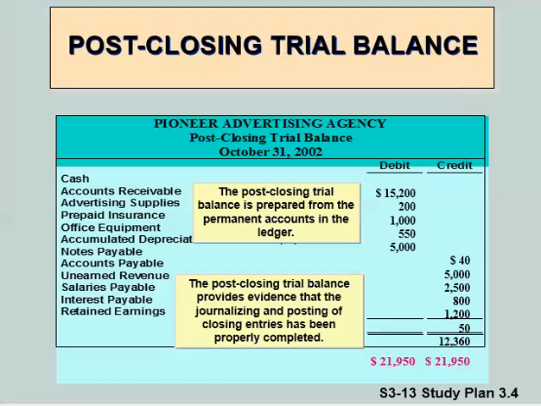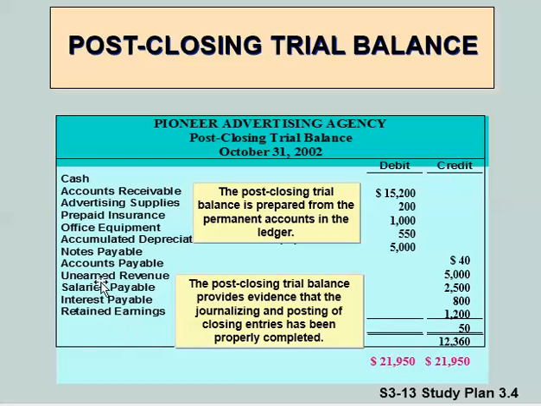So a couple of things. After we prepared our post-closing trial balance, or done our journal entries from our closing entries, we prepare this post-closing trial balance. Again, debits have to equal credits, so it looks like my lines are off here a little bit. Debits have to equal credits.